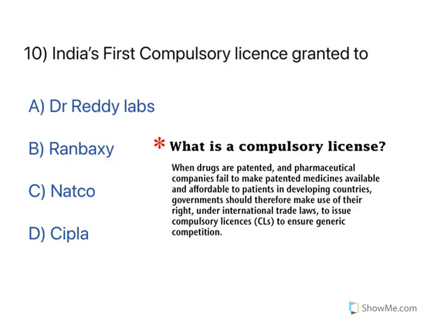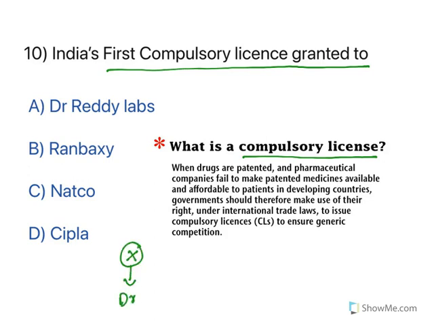Now, this is a kind of important one. Understand this. India's first compulsory license was granted to which company? Now, let us understand what we mean by compulsory license. Leaving the definition aside, think about this. Let's say there is a company called X. It has come up with a drug. First time it has synthesized a drug, so it will get a patent on this drug. Now, let's say this drug is very costly, which cannot be afforded by the patients.